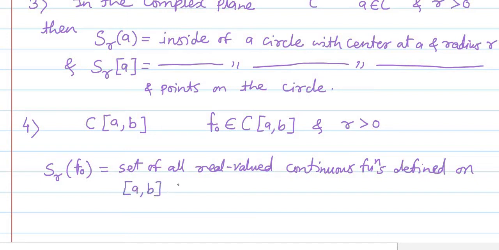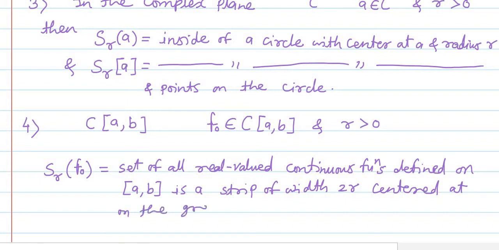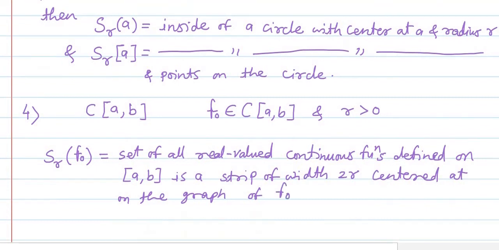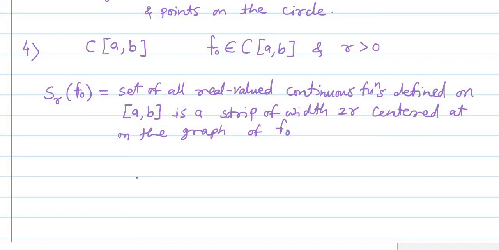and it is a strip of width 2r, centered on the graph of the function f0. Like such we have this open sphere, and correspondingly we have the closed sphere also. We'll consider here. Suppose the graph of f0 is as such.